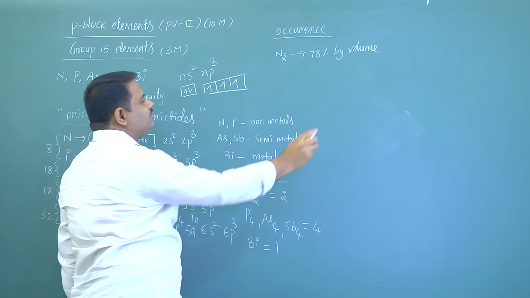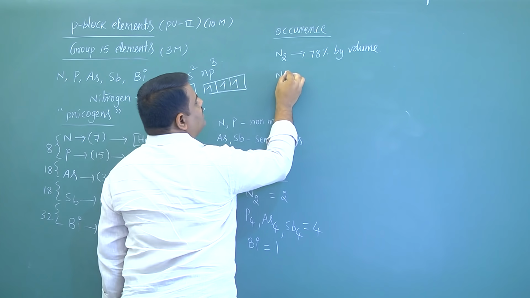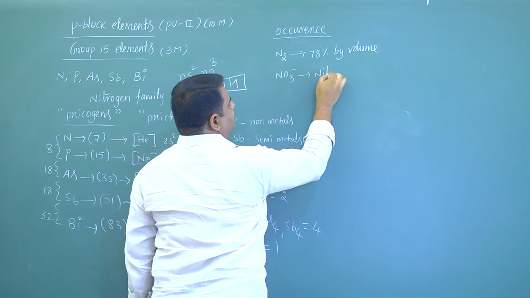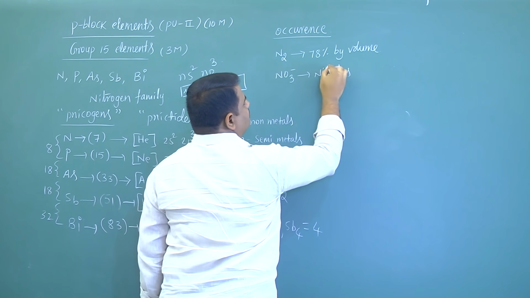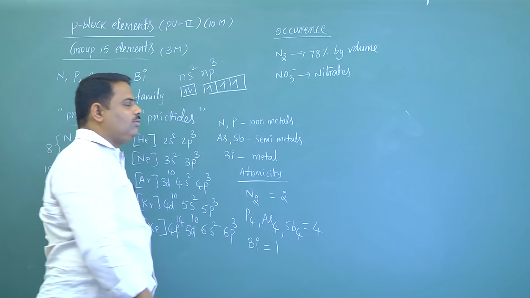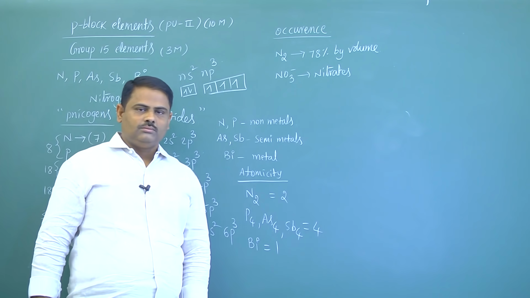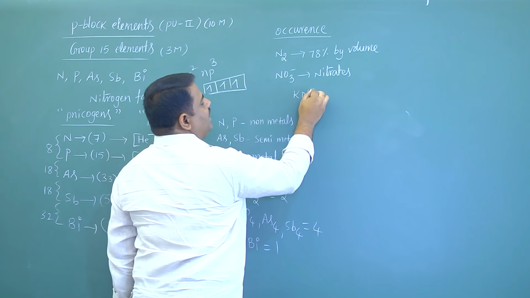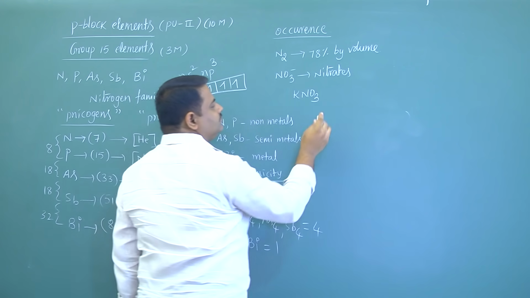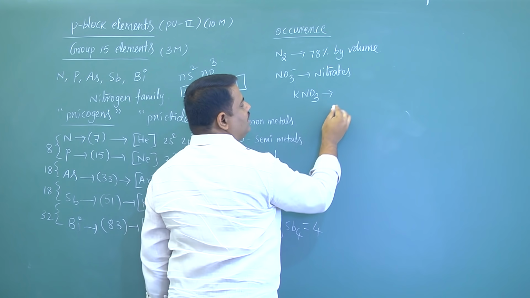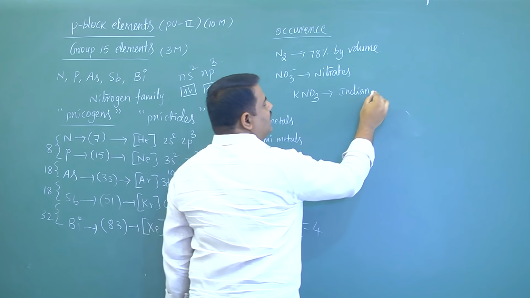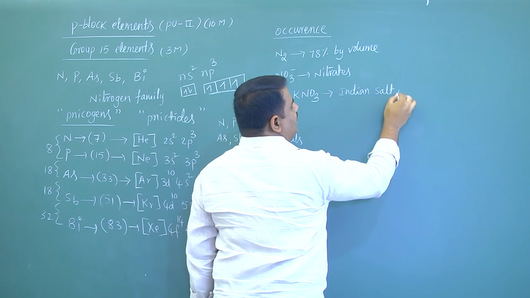Now next one, nitrogen is also present in the form of nitrates. This is nitrate ion, NO3 minus. Examples are KNO3. This is commonly called Indian saltpeter.